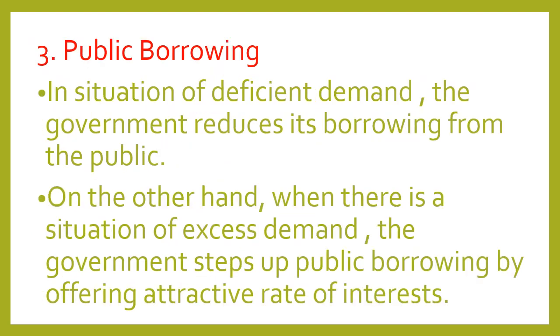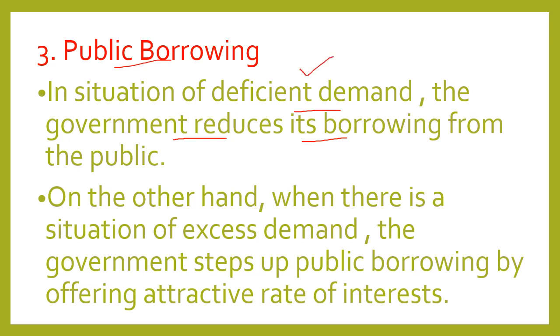The next way to correct excess and deficient demand is public borrowing. By borrowing from the public, the government creates public debt. In a situation of deficient demand, the government reduces its borrowing from the public, so that people are left with greater cash balances and their expenditures will increase, demand will increase, so that deficient demand can be corrected.